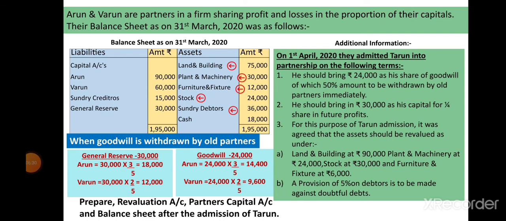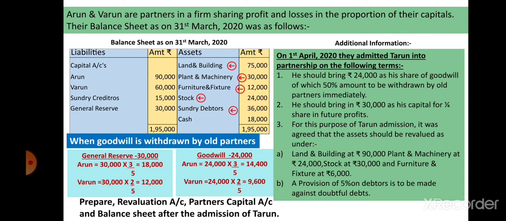Students, when we admit a new partner into the firm, obviously he brings capital in cash, right? Hence, cash balance will change, and therefore here we need to open cash account for knowing the closing balance of cash.